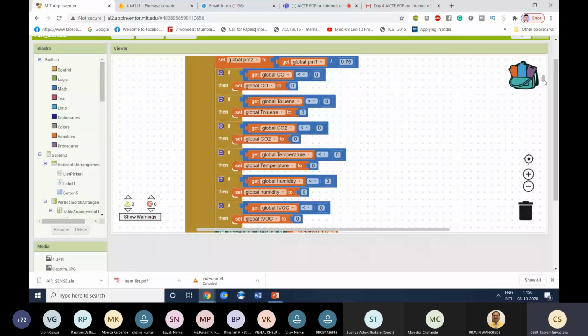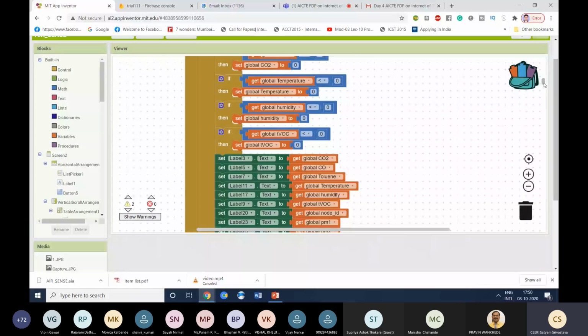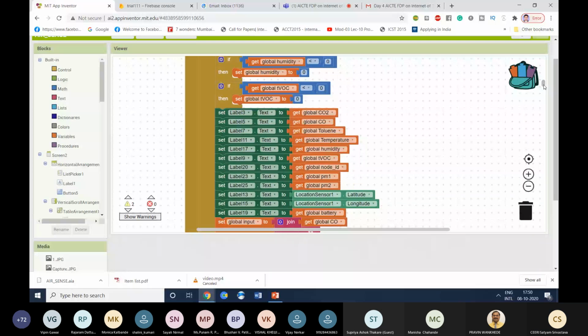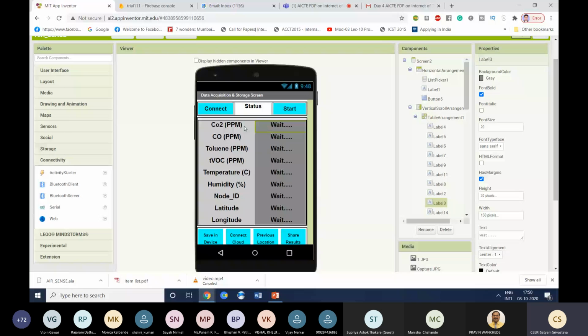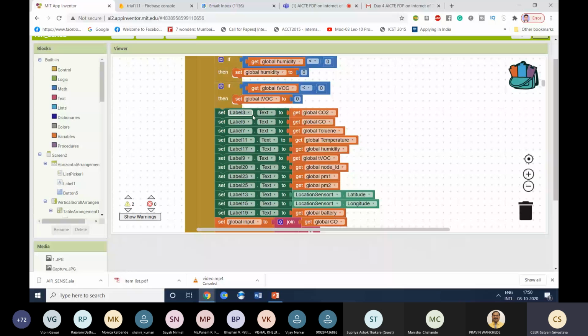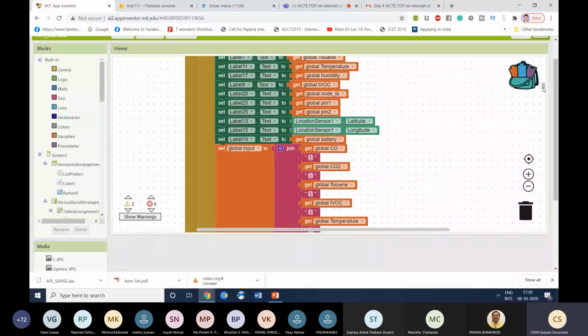Then after that, when we receive data, we need to display it on the screen. Here you can see CO2. In front of CO2, there is label 3, right? So we need to display the CO2 data on label 3. So label 3, global CO2. Then label 5, global CO. Just like this, we need to display the variables' data in different text labels on the screens of our app.